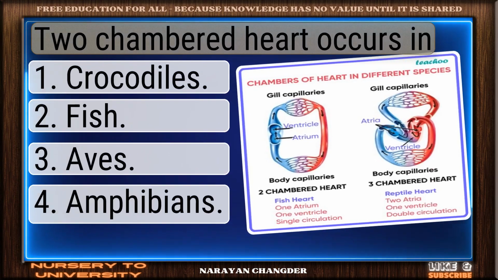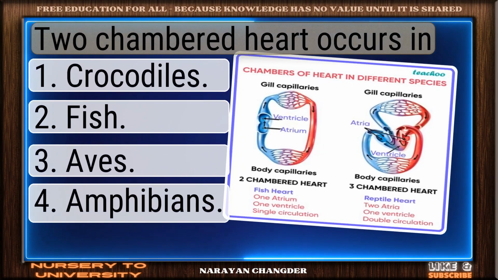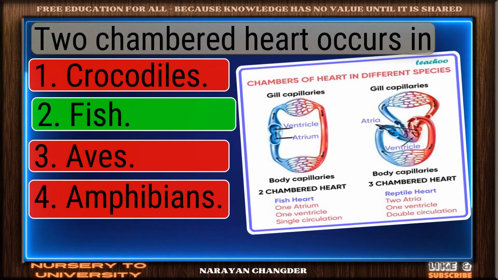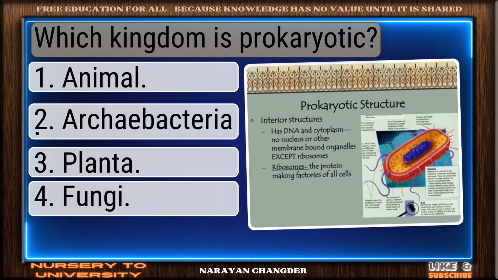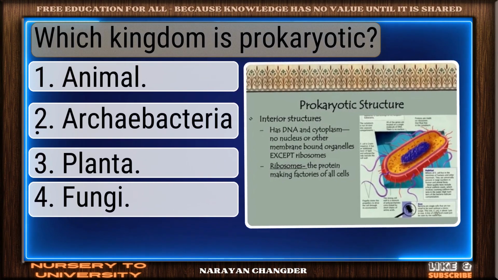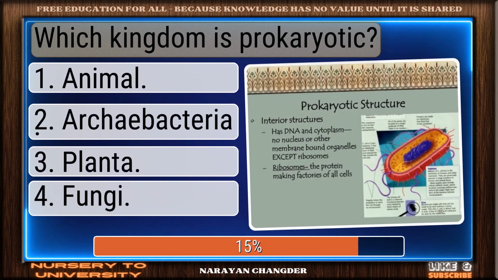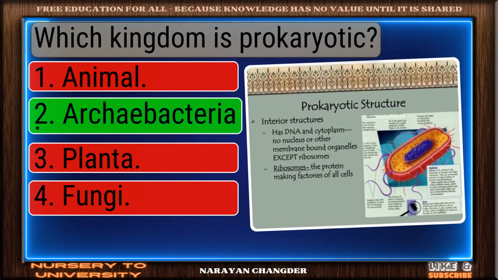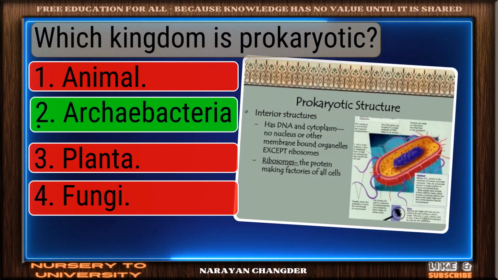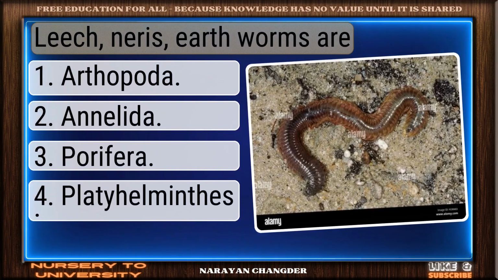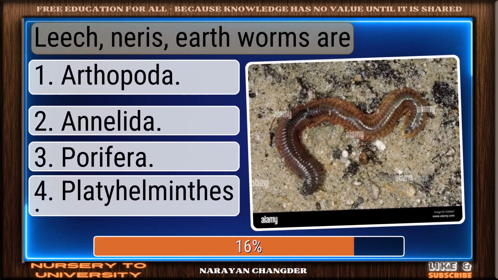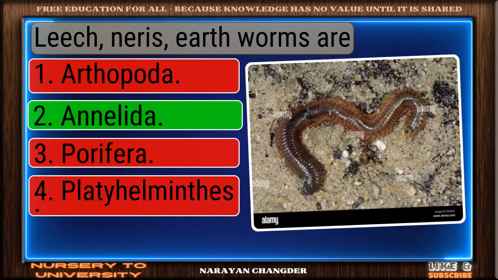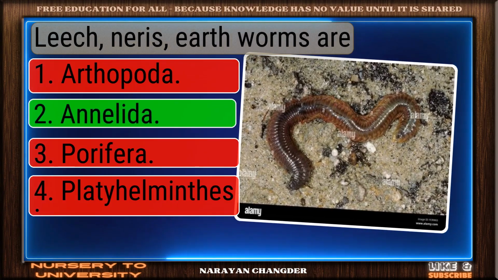Question number 255. Two-chambered heart occurs in. Excellent. Fish is a brilliant choice. Question number 256. Which kingdom is prokaryotic? Solid response. Archaebacteria is a valid choice. Question number 257. Leech, Nereis, earthworms are. Correct response. Annelida is the most accurate answer.